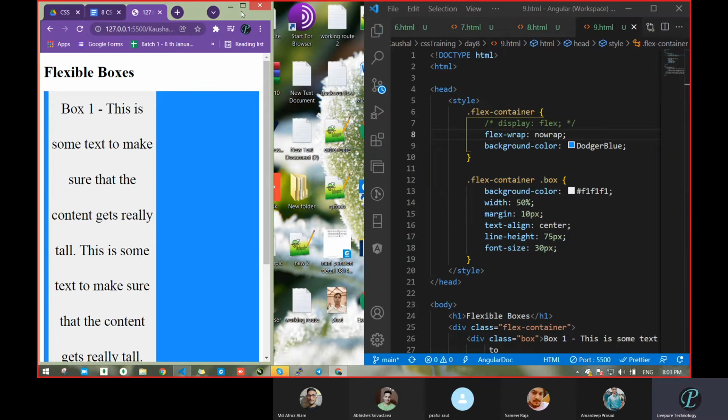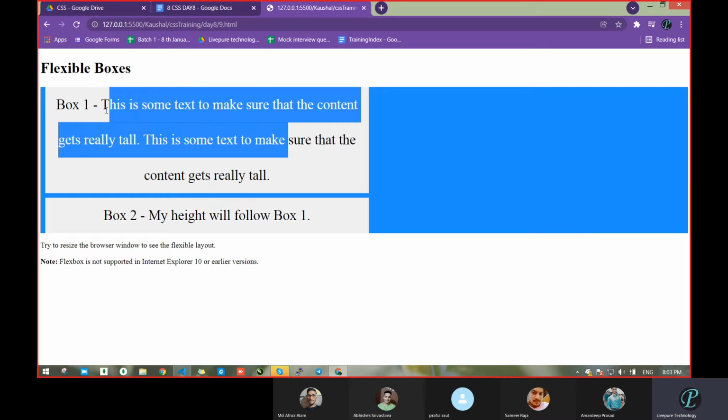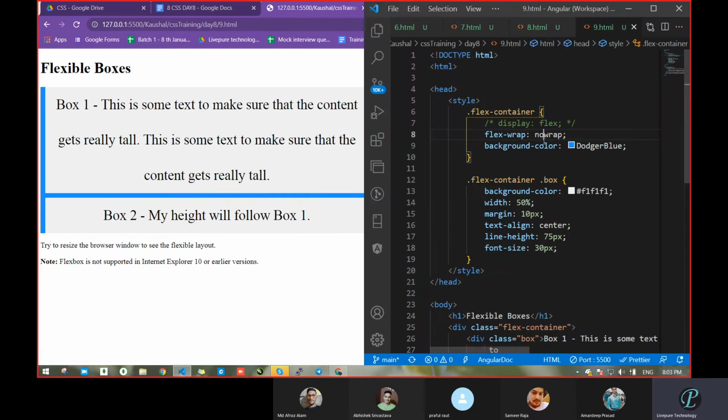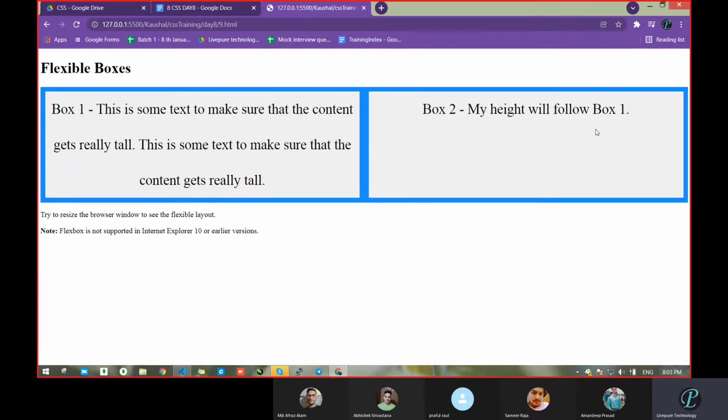No issue. Let's comment flex itself and verify what it was doing. What you observed, as usual, previously: without flex it went away and came to the bottom. So in case of flex we will go with two things. When you use flex you have to take two things. One is display flex and one is flex wrap, no wrap.